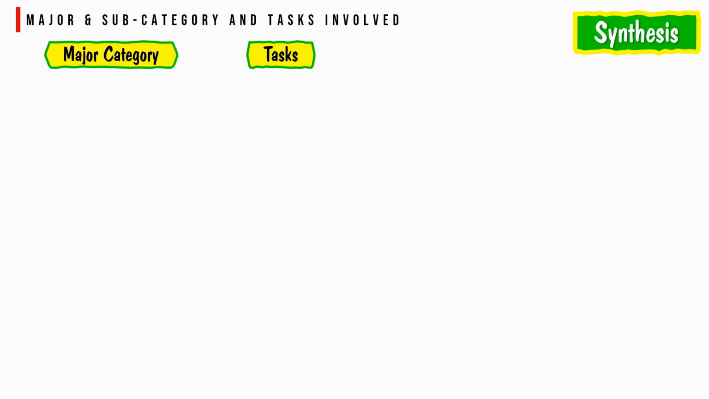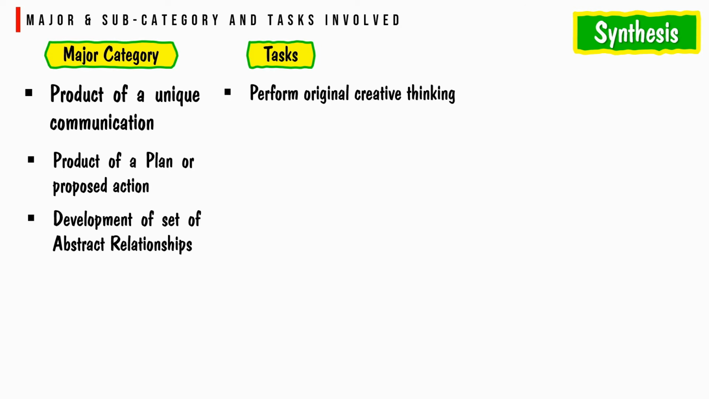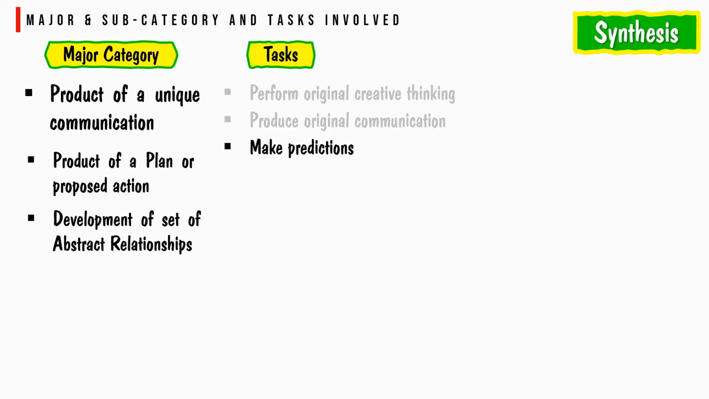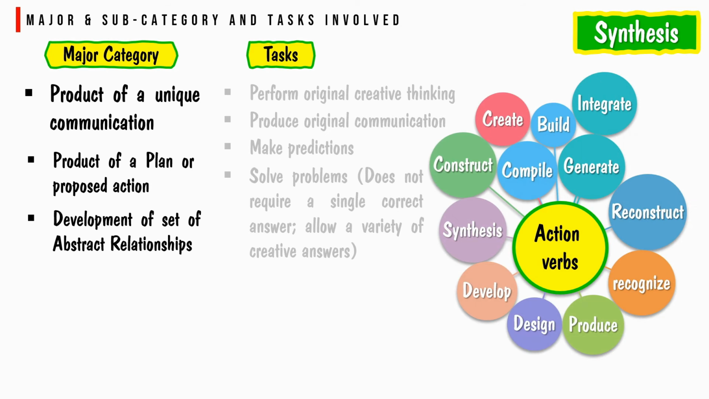Synthesis objectives. Major category is product of a unique communication, product of a plan or proposed action, development of a set of abstract relationships. The main task is to perform original creative thinking, produce original communication, make predictions, solve problems that do not require a single correct answer, allow a variety of creative answers. The main action verbs related to synthesis objectives are compile, generate, build, integrate, synthesize, develop, design, produce, reconstruct, etc.